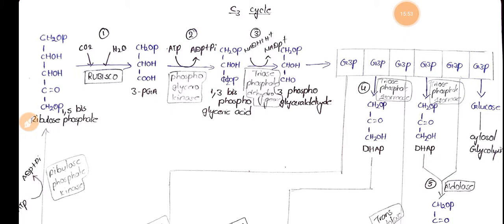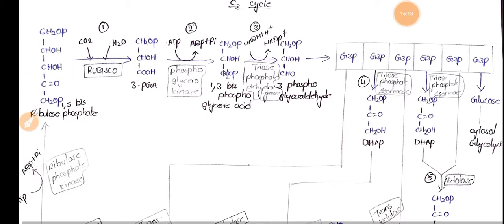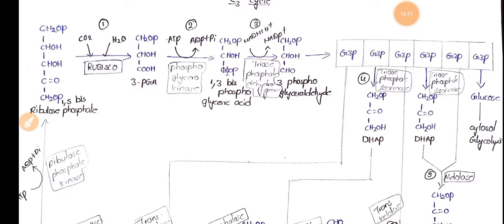Okay, and this 3-PGA is converted into 1,3-bisphosphoglyceric acid by the enzyme phosphoglycerokinase, and this 1,3-bisphosphoglyceric acid is converted into 3-phosphoglyceraldehyde, and this is reduced to 6 molecules of glyceraldehyde 3-phosphate, and the sixth G3P or the first G3P is converted into glucose, which will further enter the glycolysis pathway.